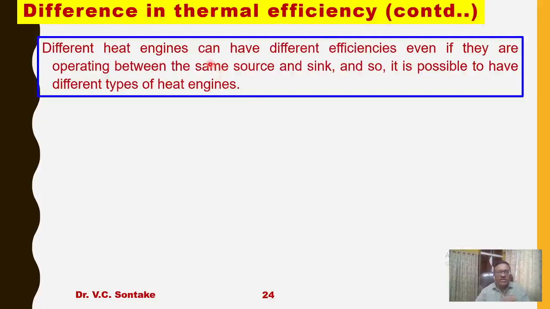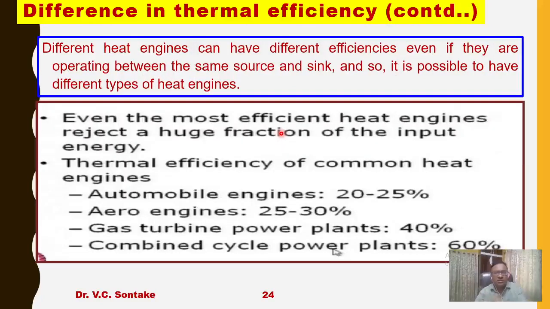So different heat engines can have different efficiencies even if they are operating between the same source and sink. And so it is possible to have different types of heat engines depending upon their efficiencies. Even the most efficient heat engines reject a huge fraction of the input energy. And because of this very fact, thermal efficiency of heat engines is not very high.